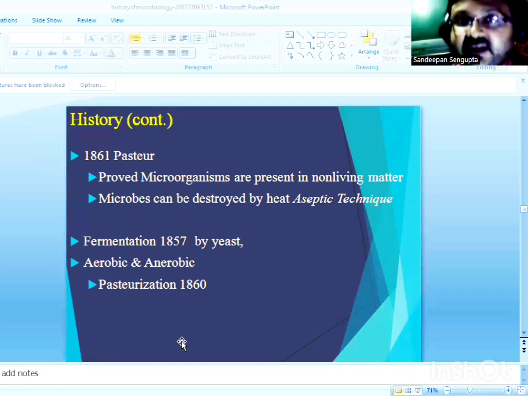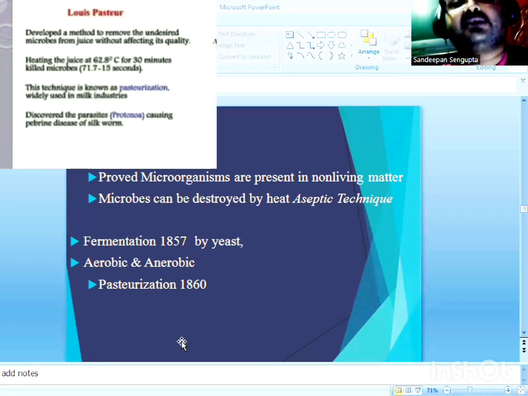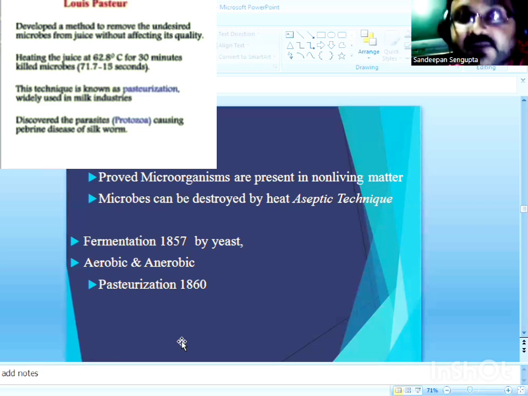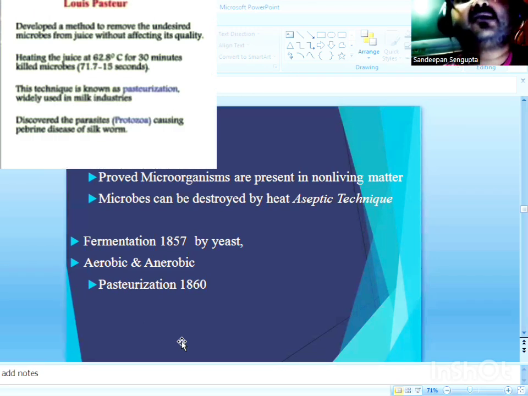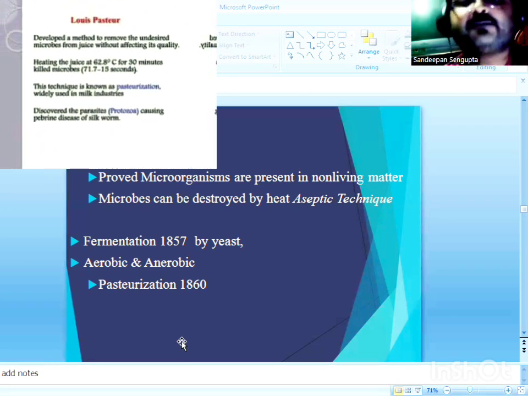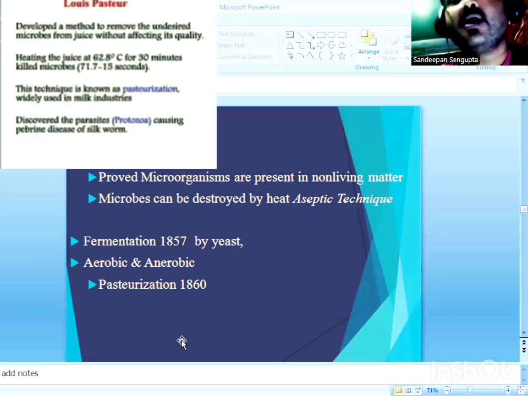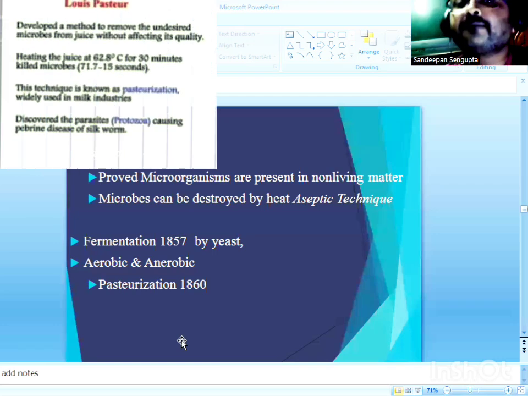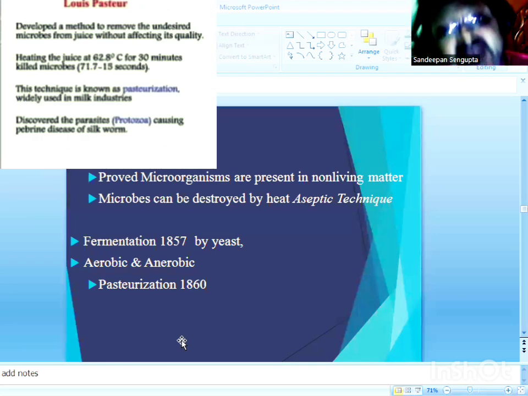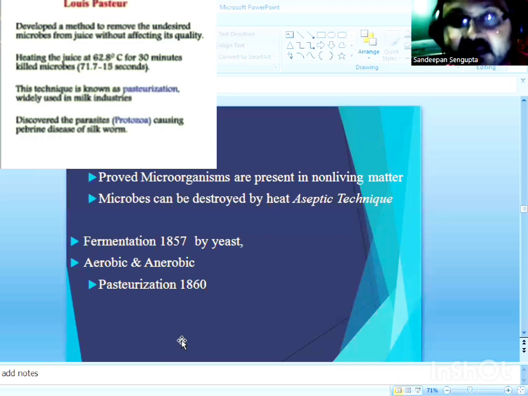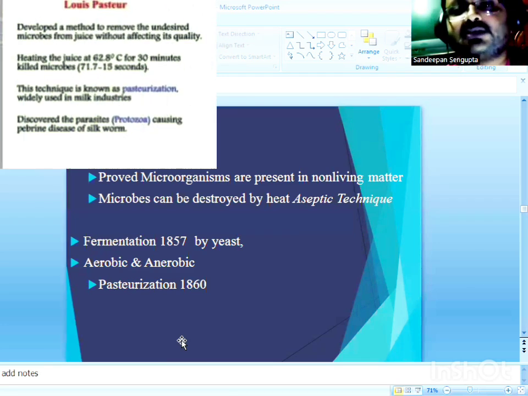While studying the process of fermentation, and observing the role of yeast, Saccharomyces cerevisiae, in converting grape juice to wine, Pasteur found that microorganisms could also cause spoilage of wine, degrade the quality of wine.